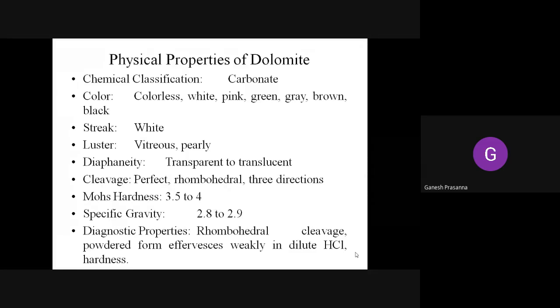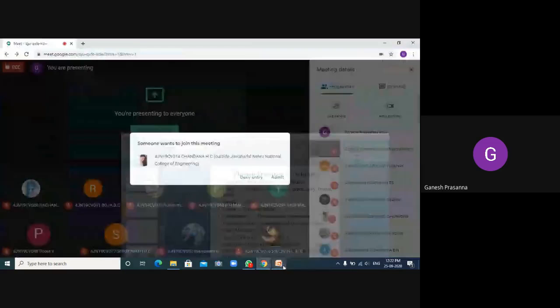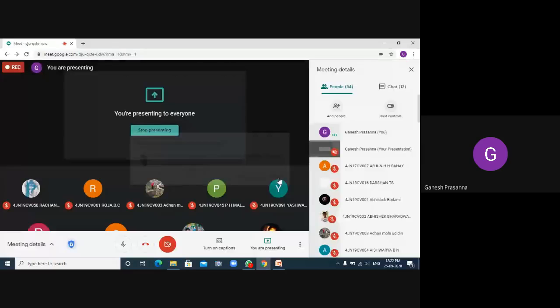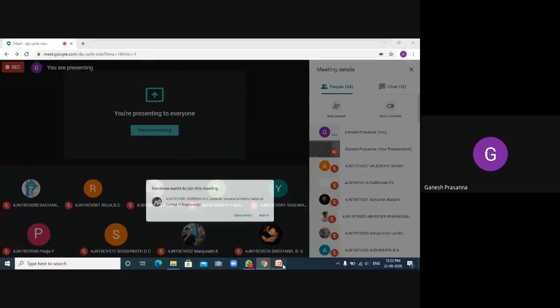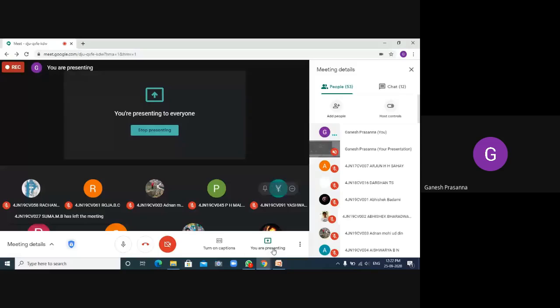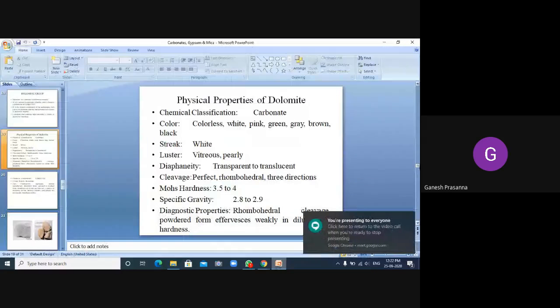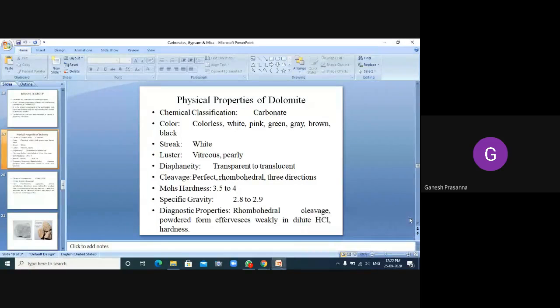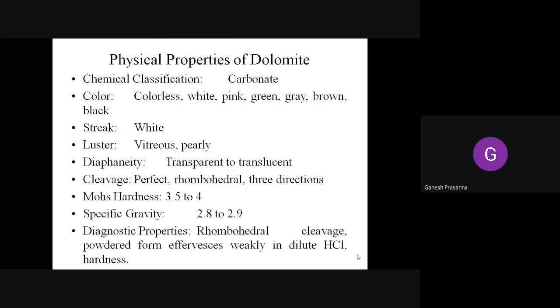It has rhombohedral cleavages, which are in three directions. It has a Mohs hardness of 3.5 to 4. The specific gravity is 2.8 to 2.9.